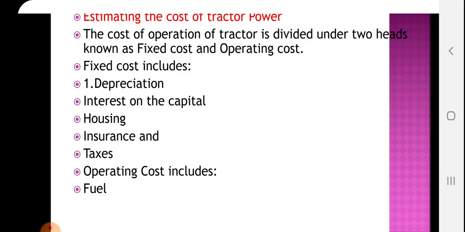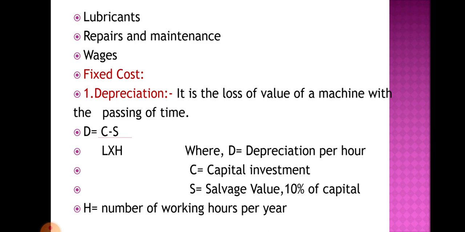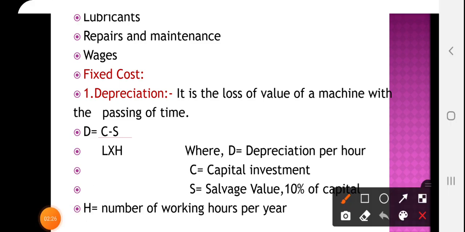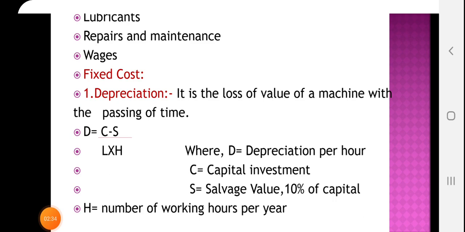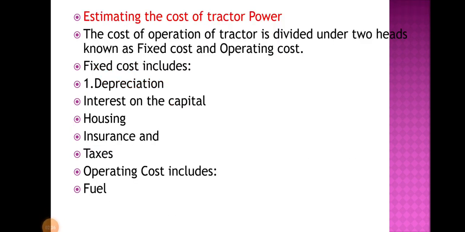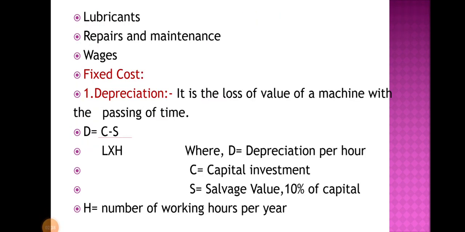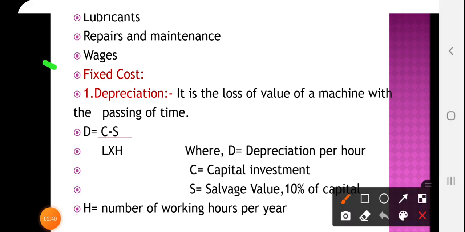And under operating cost, fuel cost. Then again there is a need of lubricants, and of repair and maintenance of the tractor. Then wages. Wages means what? There is an operator for the tractor, and wages means the daily wages of the driver. It should be under operating cost.